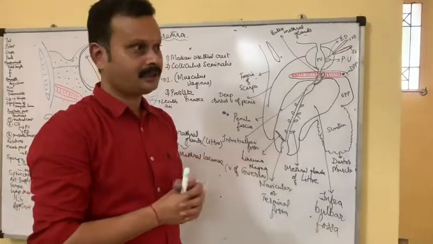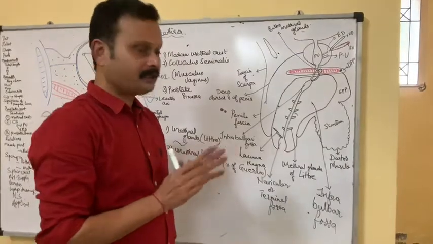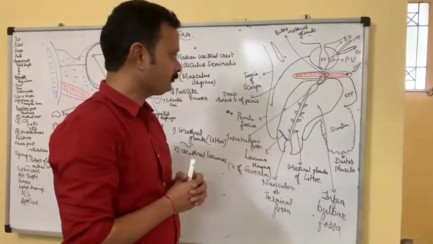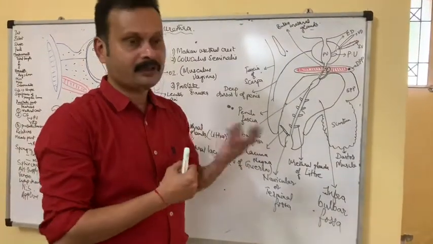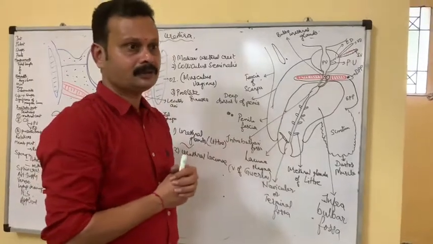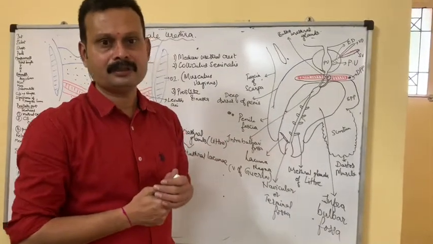Urethral stricture can be seen. Urethral stenosis can be seen. Developmental narrowing of the urethra can happen. So all this is about the topic male urethra.